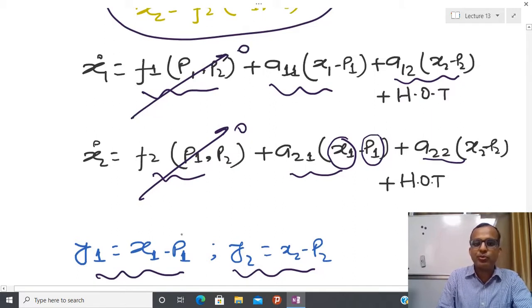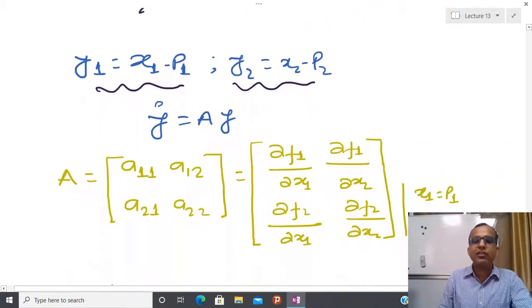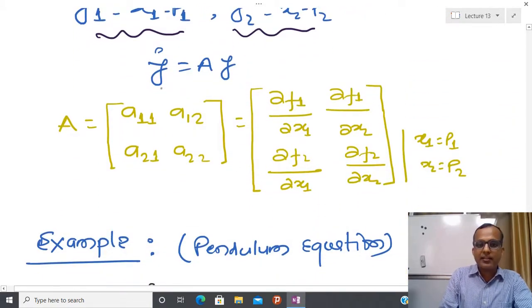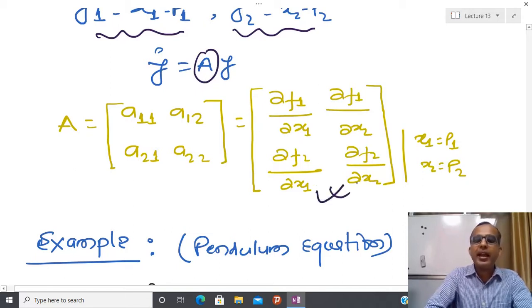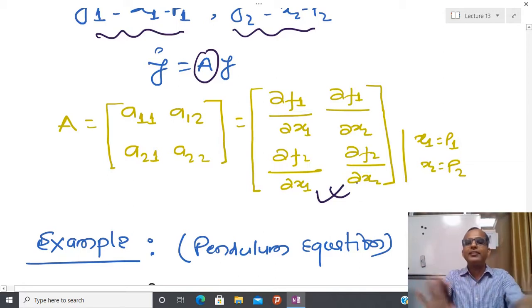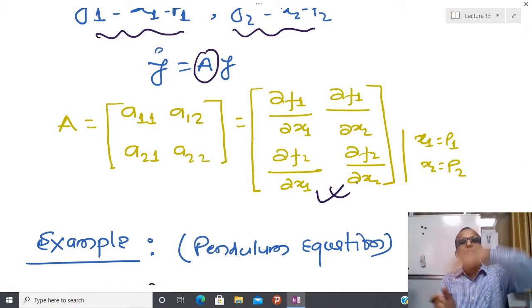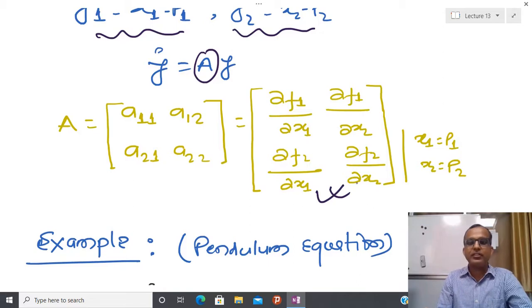So if I substitute in this coordinate frame, and I am assuming that p1 and p2 are some constant equilibrium point, then y1 dot equals x1 dot plus the derivative of a constant quantity, which equals 0. So in this way I can say that y1 dot equals x1 dot, and finally I have this kind of linear system, and I can construct the matrix A by this kind of Jacobian we have already seen. And now I again have a second order linear system. So again I will apply all the analysis whatever we learned just now.